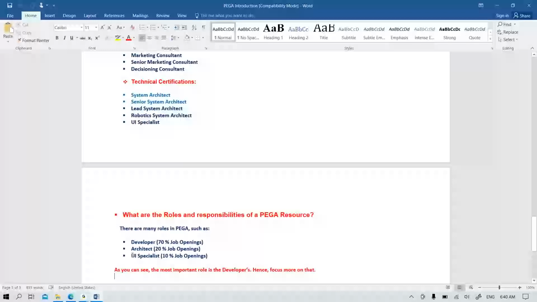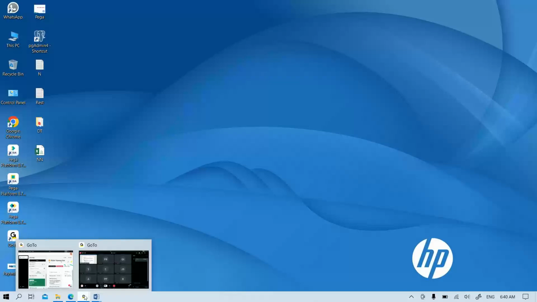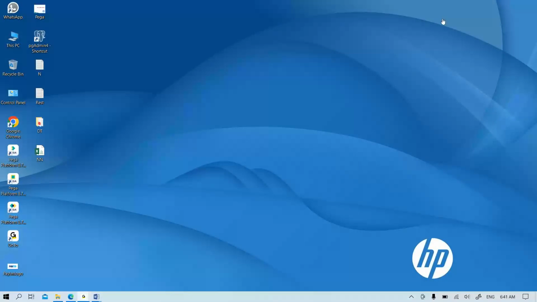Actually, UI specialist comes under business analyst, testing, everything. So for any jobs we apply, 90% will be for the particular role which we are going to learn in this training, that is, developer and architect combined. A small difference will be there, which we will understand in the practical exercises. There is some introduction which I discussed in the last session. Today we are going to understand some process, like how to.